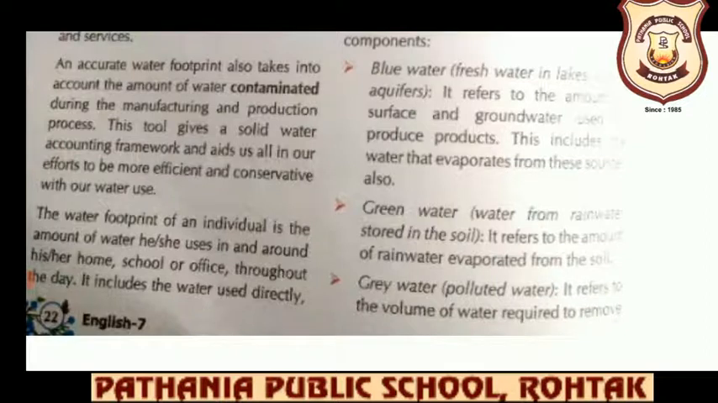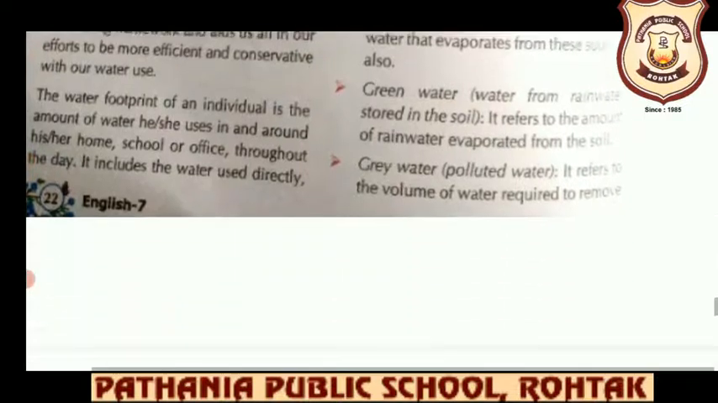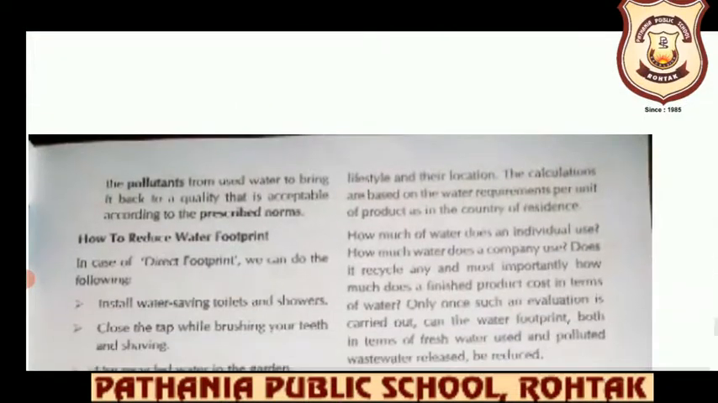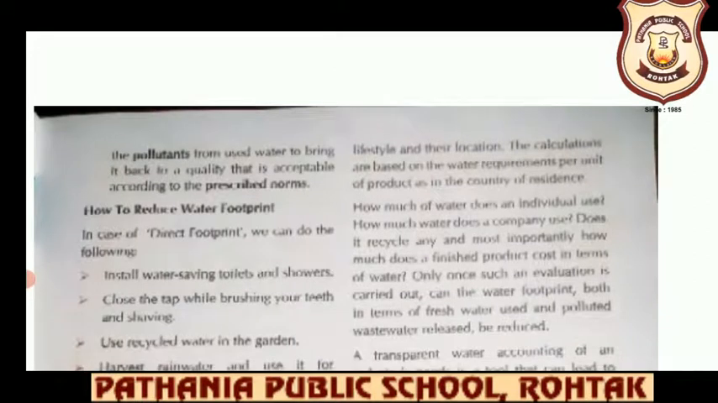Next is grey water. Grey water refers to polluted water. It refers to the volume of water required to remove the pollutants from used water to bring it back to a quality that is acceptable according to the prescribed norms. So grey water is the water which we have polluted. We have added some impurities into it, and in order to make it fit so that we can use it again, the purification process needs to be carried out.